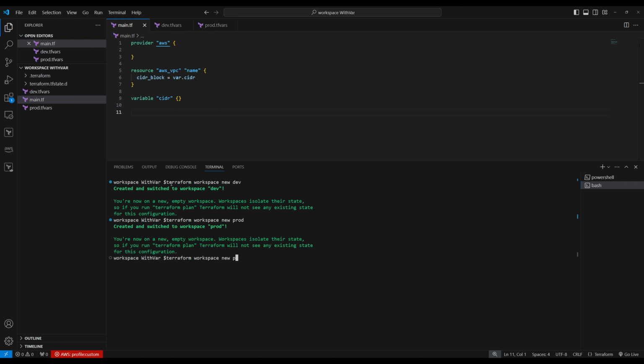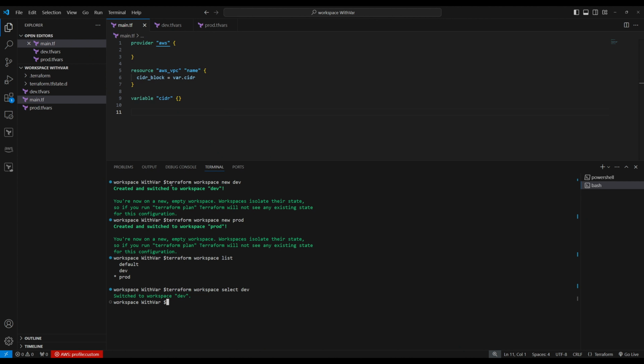You can know that by terraform workspace list. So we are in prod. Let's switch to the dev workspace. terraform workspace select dev. So we are in dev now. So let's create a resource in the dev workspace.